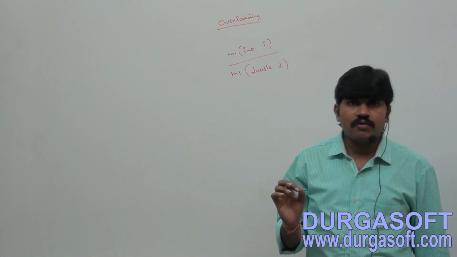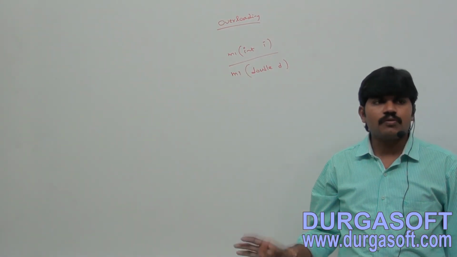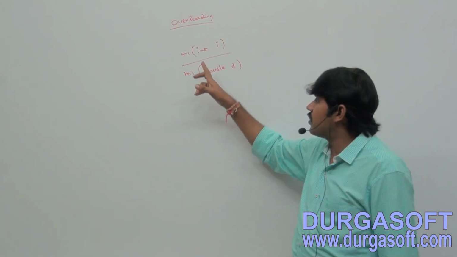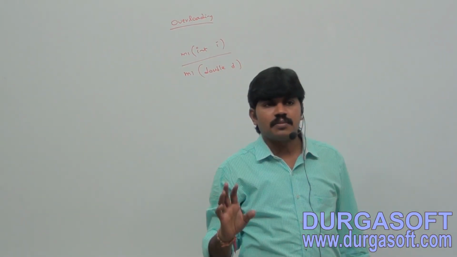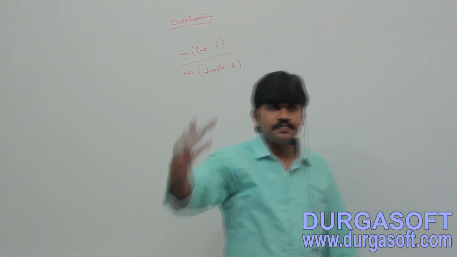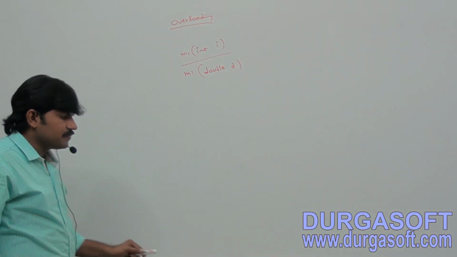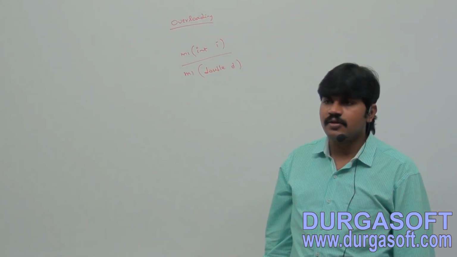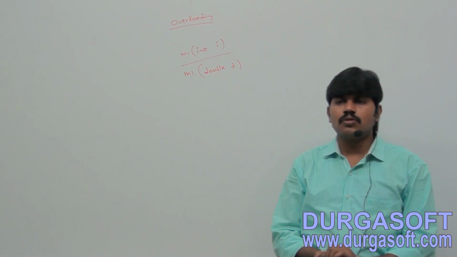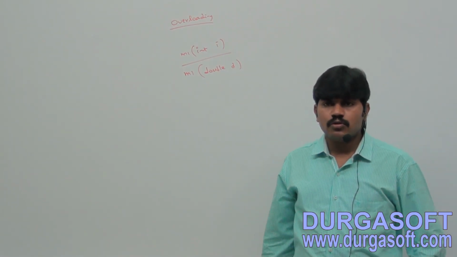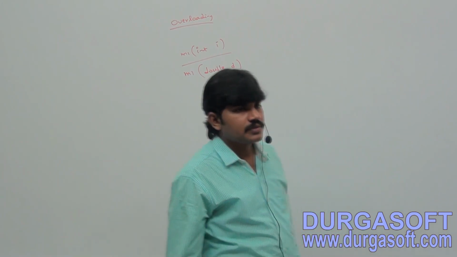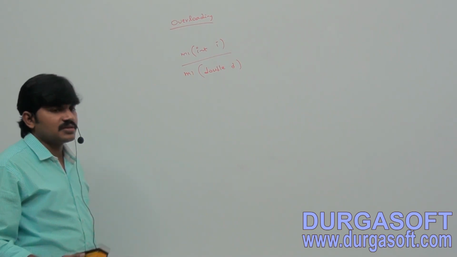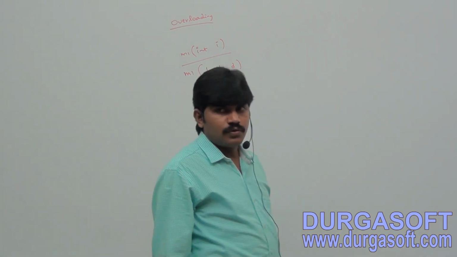Sir, when we say that two methods are overloaded, or what is method overloading? Two methods having the same name, but different argument types is the concept of method overloading. Okay, at this point, two methods are said to be overloaded if and only if